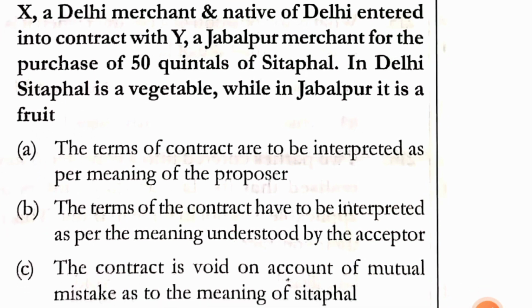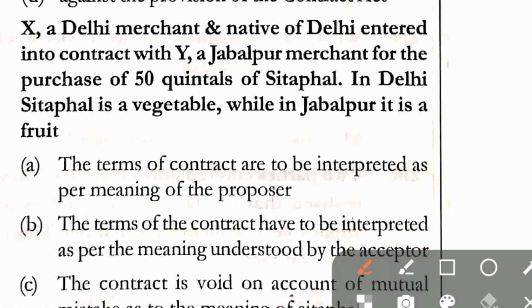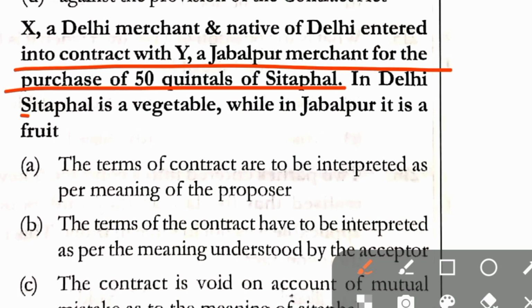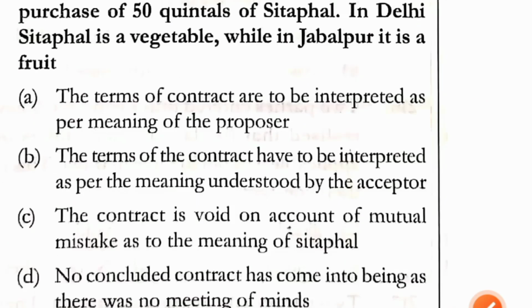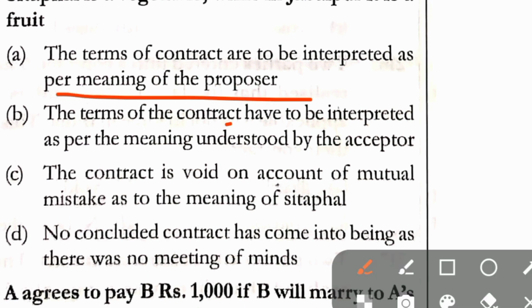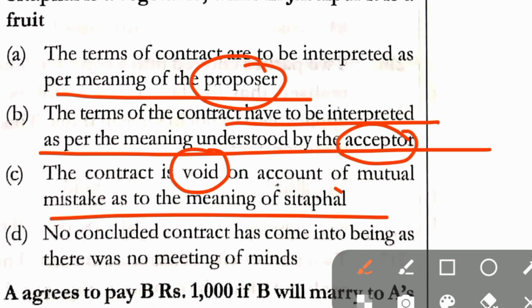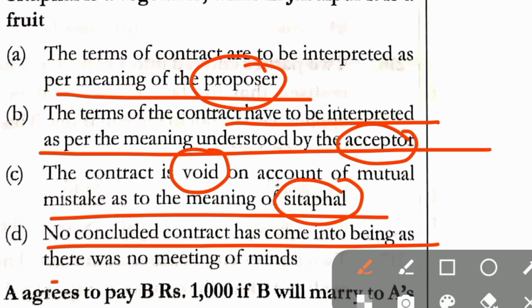Question number 222. X, a Delhi merchant and a native of Delhi, entered into a contract with B, a Jabalpur merchant, for the purchase of 50 quintals of sitafal. In Delhi, sitafal is a vegetable, while in Jabalpur it is a fruit. Option A, the terms of contract are to be interpreted as per the meaning of the proposer. B, the terms of the contract have to be interpreted as per the meaning understood by the acceptor. C, the contract is void on account of the mutual mistake as to the meaning of sitafal. No concluded contract has come into being as there was no meeting of minds.